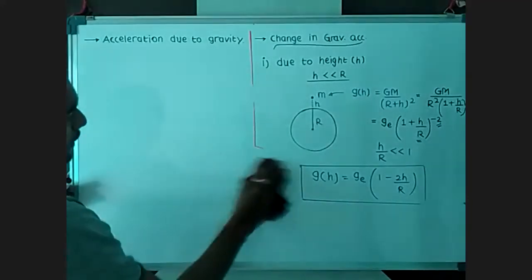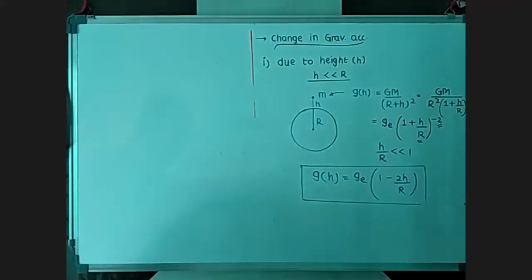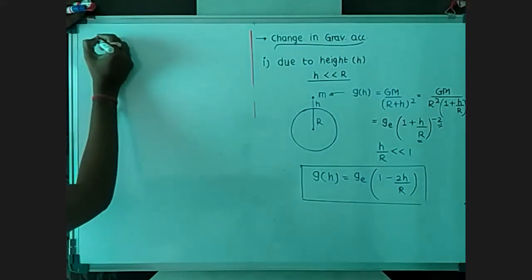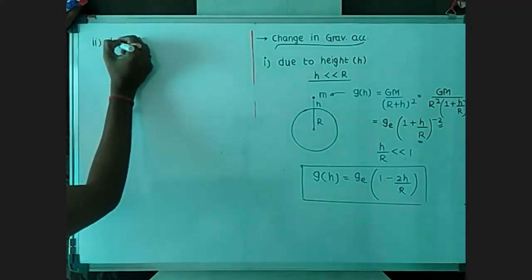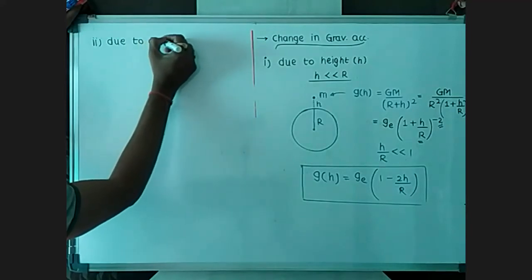Then we have the change in gravity due to depth.